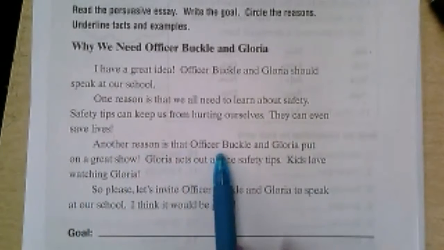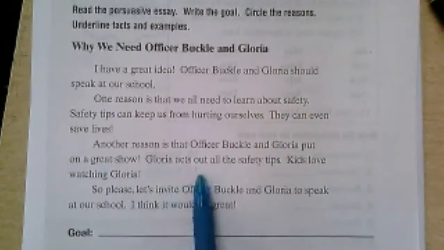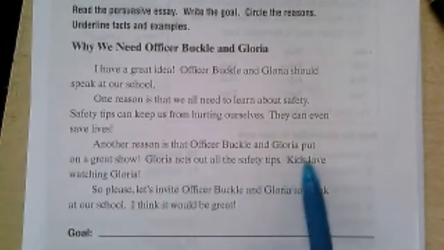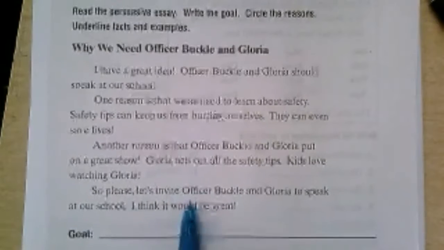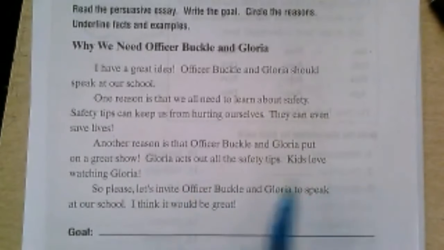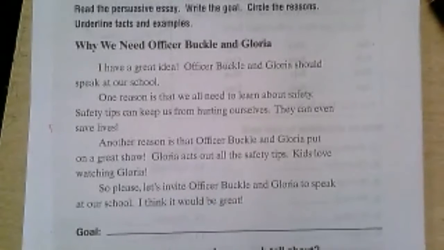Another reason is that Officer Buckle and Gloria put on a great show. Gloria acts out all the safety tips. Kids love watching Gloria. So please, let's invite Officer Buckle and Gloria to speak at our school. I think it would be great. Oop, there's an opinion, I think.